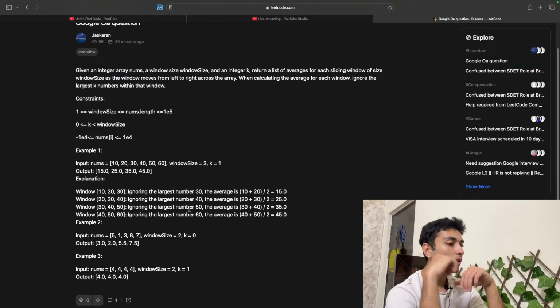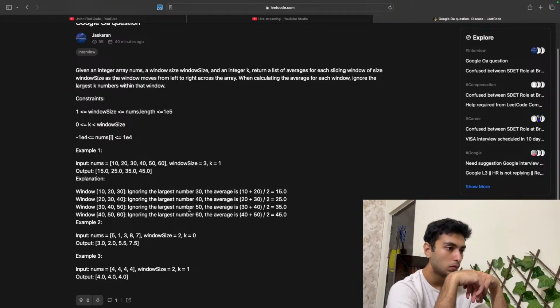Window size equal to 3, k equal to 1. Largest number 30, largest number 40, ignore. Largest number 5, ignore it.